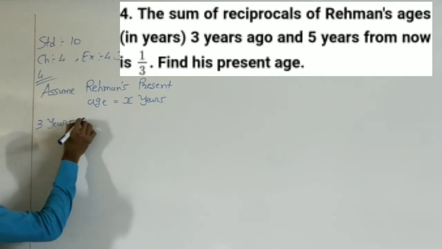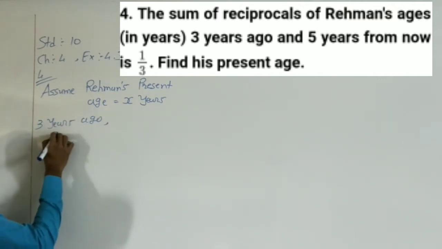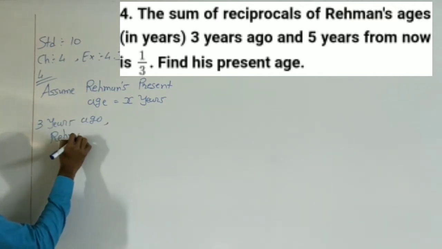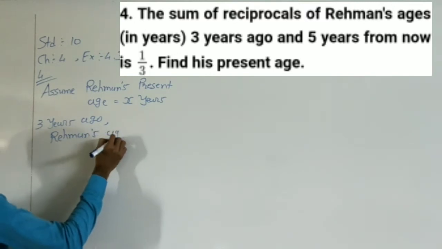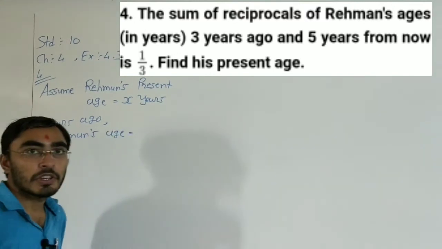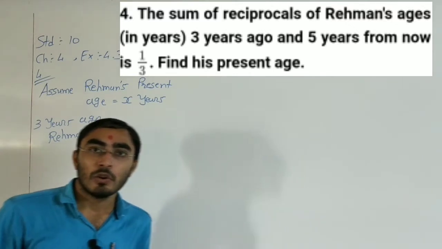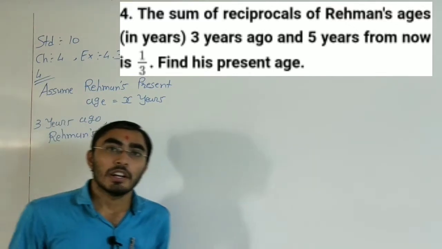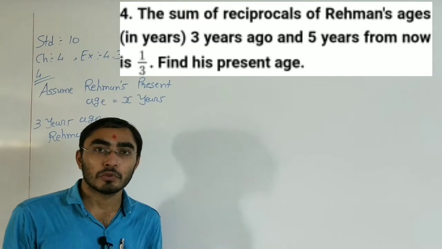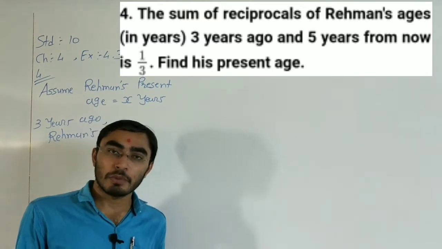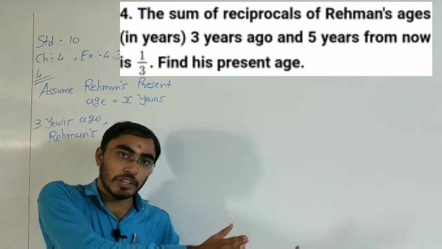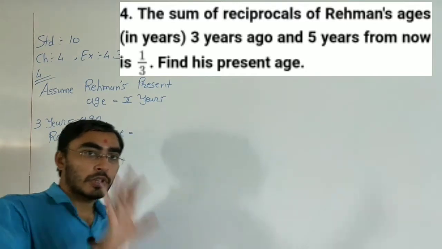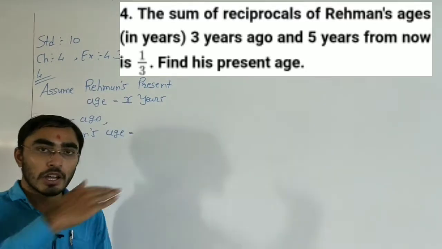3 years ago, Rahman's age. Now 3 years ago means before 3 years. Right now my age is 24, so before 3 years, my age is 21. That means 24 minus 3. So here we need to use the subtraction process.